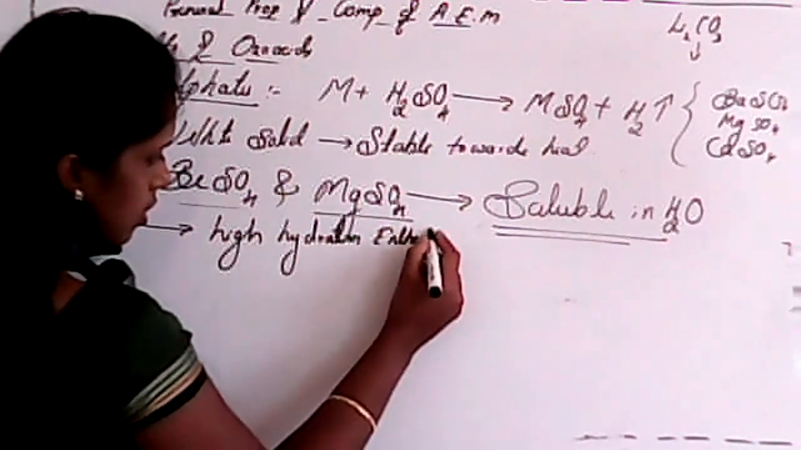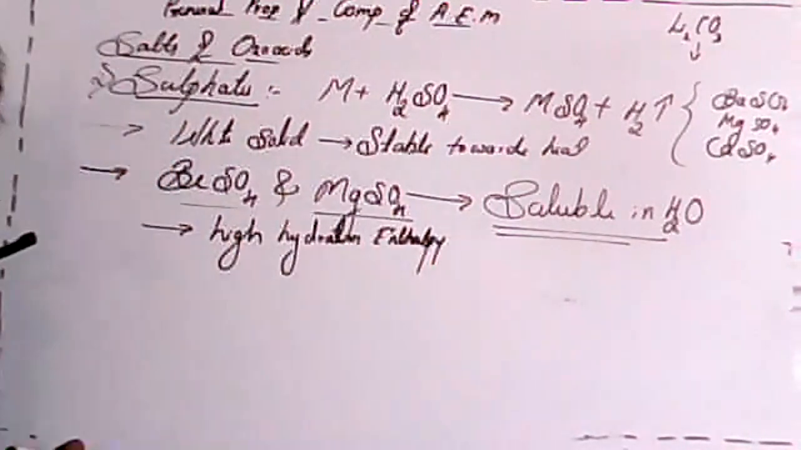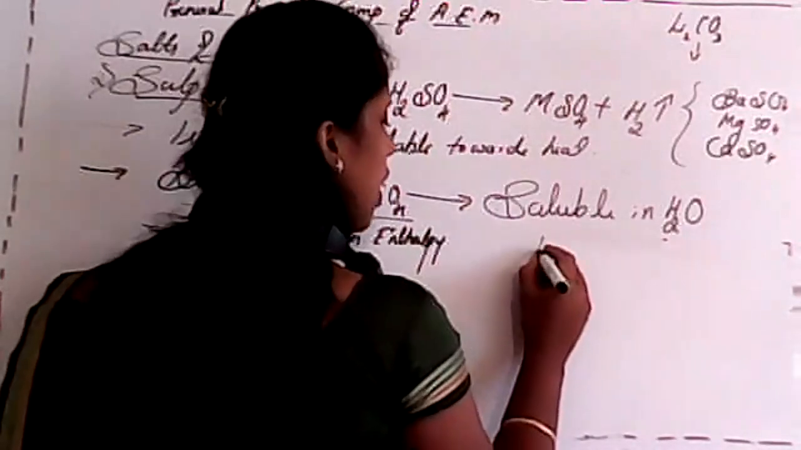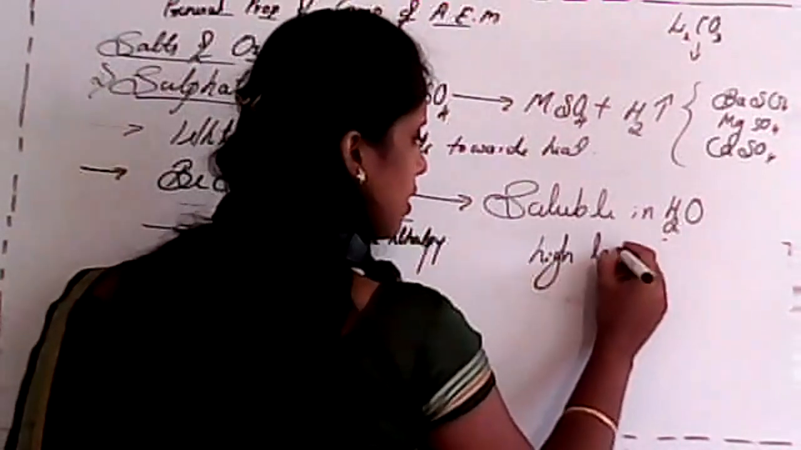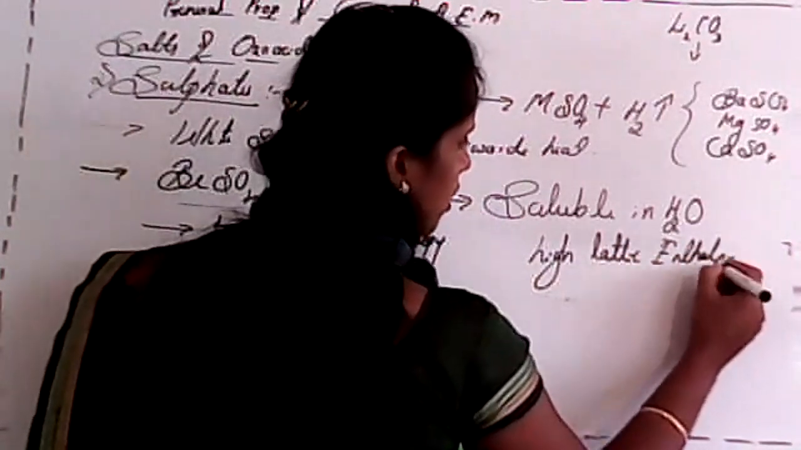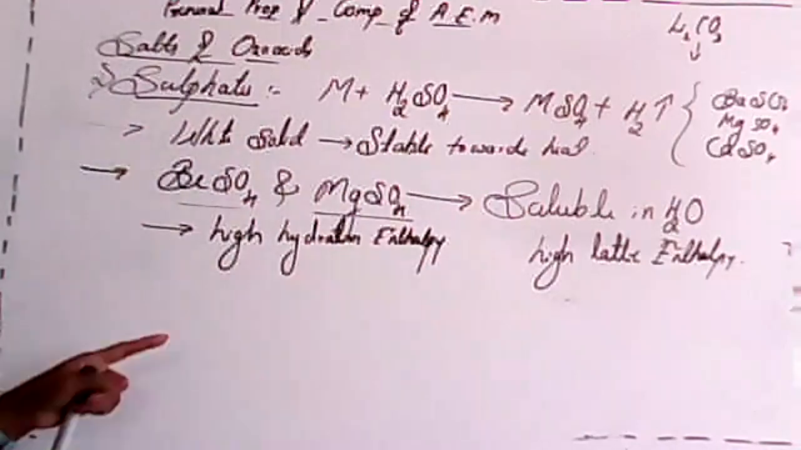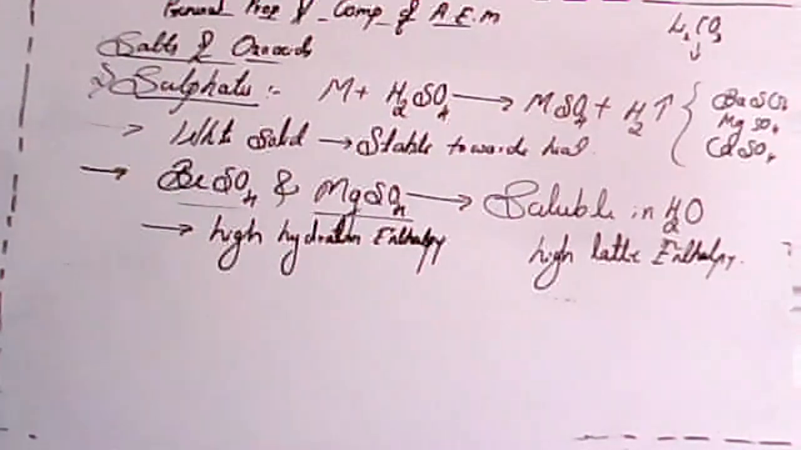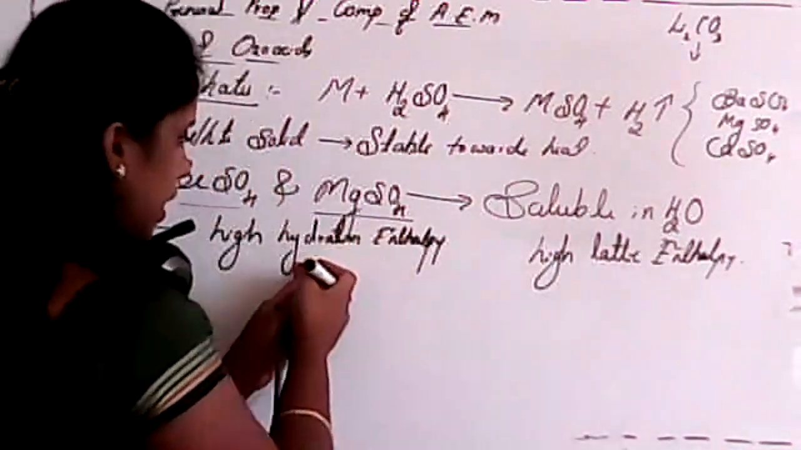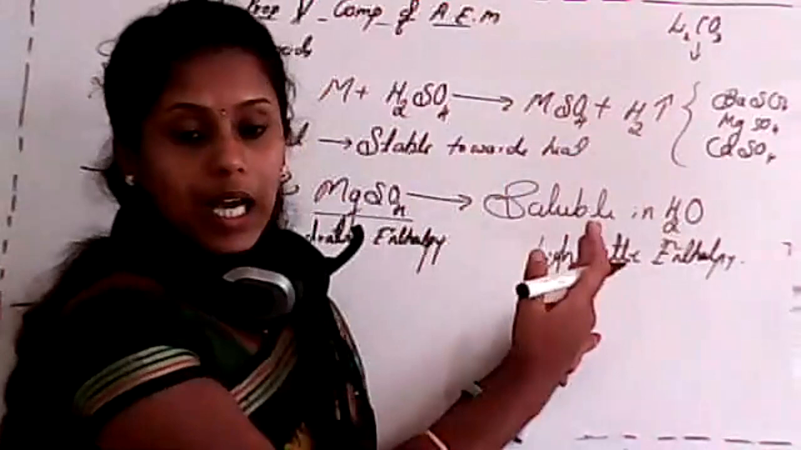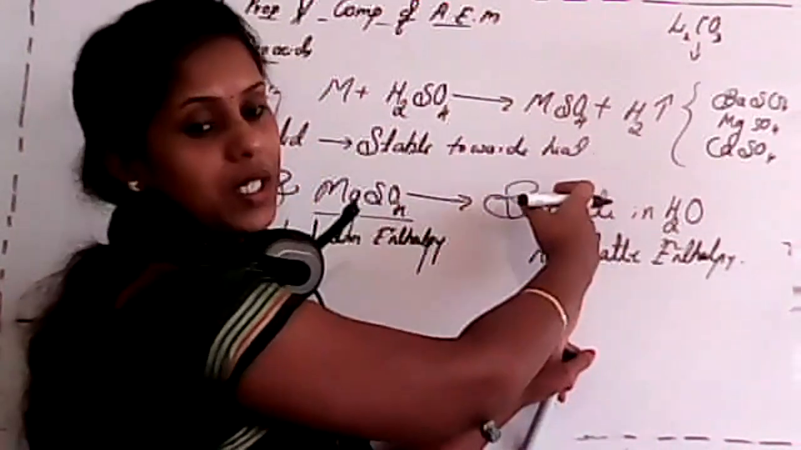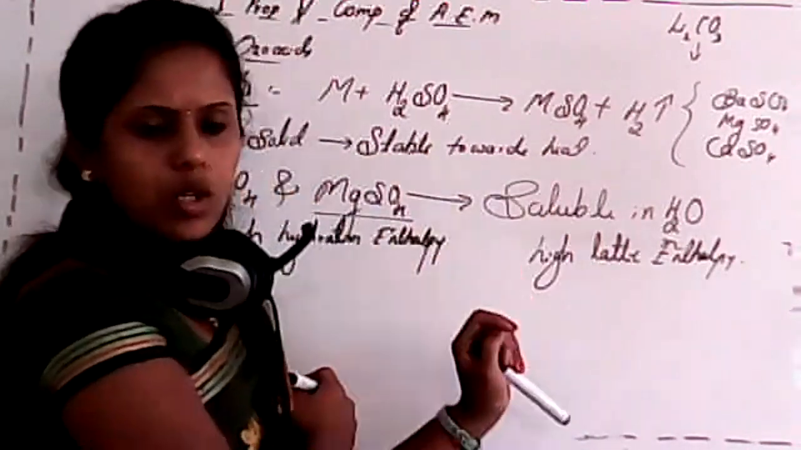So that means, we know, to form a hydration. Another thing, it also has high lattice enthalpy. What do you mean by lattice enthalpy? The energy required to break the bond, isn't it? Energy required to break the bond in case of beryllium sulfate. So now the question arises, if it has a high hydration enthalpy and also a high lattice enthalpy, in that case it must be insoluble in water. But it is soluble in water.